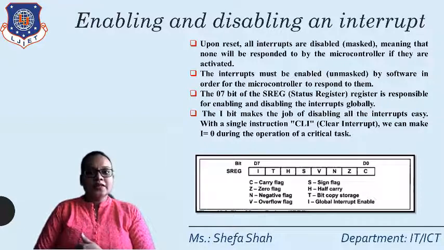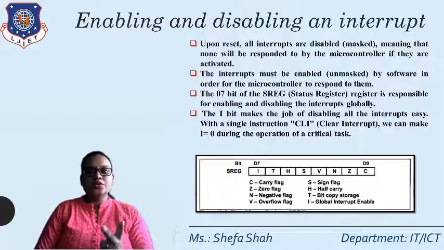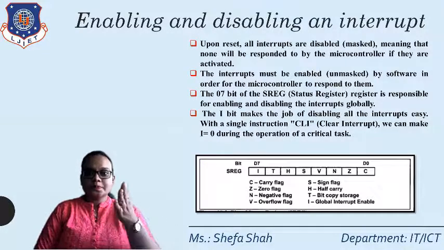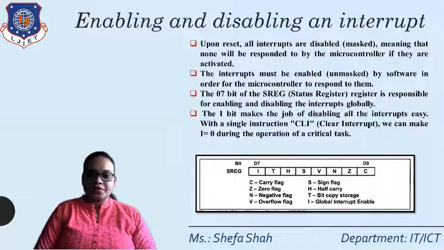Whenever we need to clear that interrupt or disable the interrupt, we need to use the instruction CLI in capital letters for assembly language, and cli() in the C language, for enabling and disabling the interrupt. Due to these two instructions, we can enable and disable the interrupts, and only after enabling the interrupt can we use the various interrupts which are shown in the interrupt vector table, right?